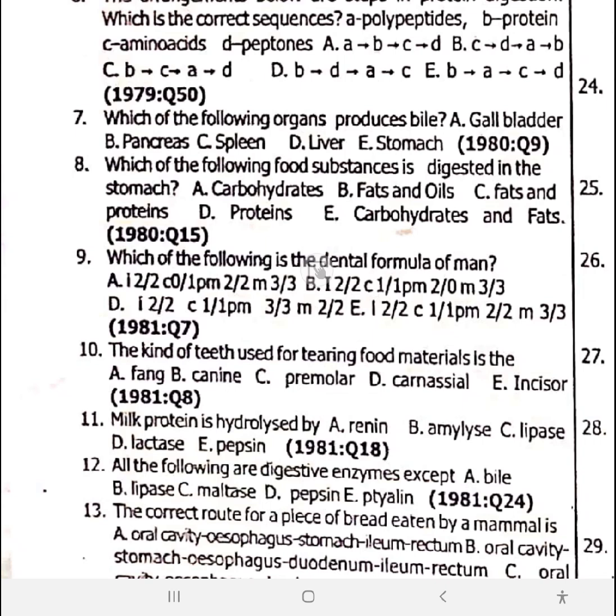For dog, they ask for dog and man a lot, so take down this. For dog, the incisors is 3/3. The canine is 1/1. The premolar is 4/4, while the molar is 3/3, equals 42.